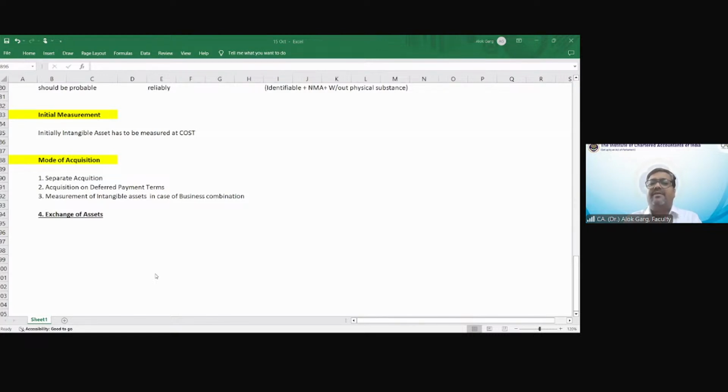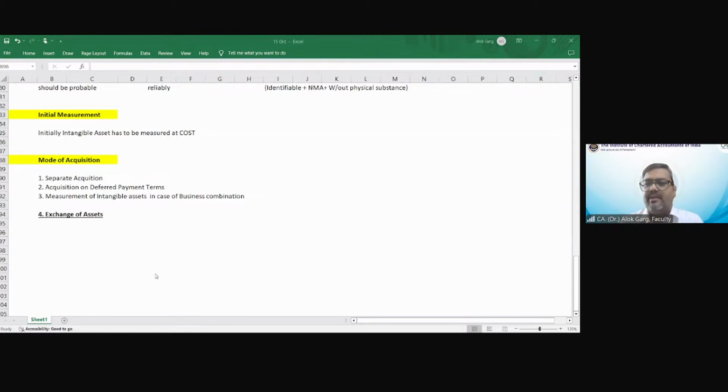Friends, if the transaction is having commercial substance, you remember we discussed commercial substance in Ind AS 16. I am acquiring a tele software and I am giving a tele software. Whether this transaction is having any commercial substance? Answer is no. So we are exchanging the same nature of asset, which is having the same cash flows, same risk, same nature, same purpose, same usage.